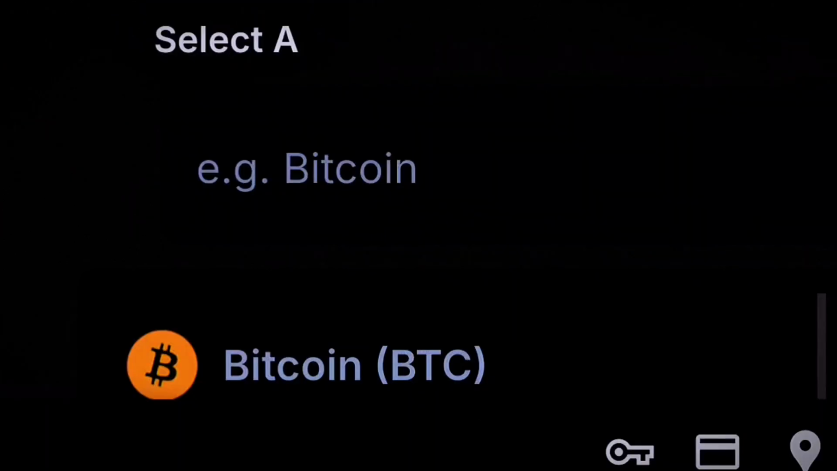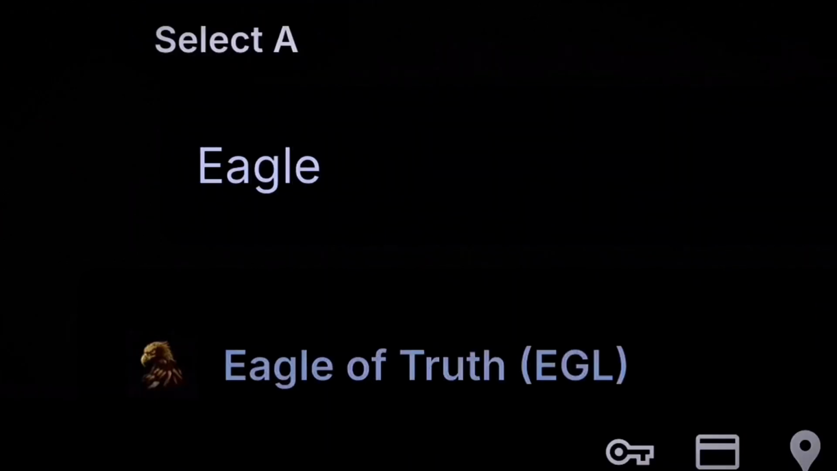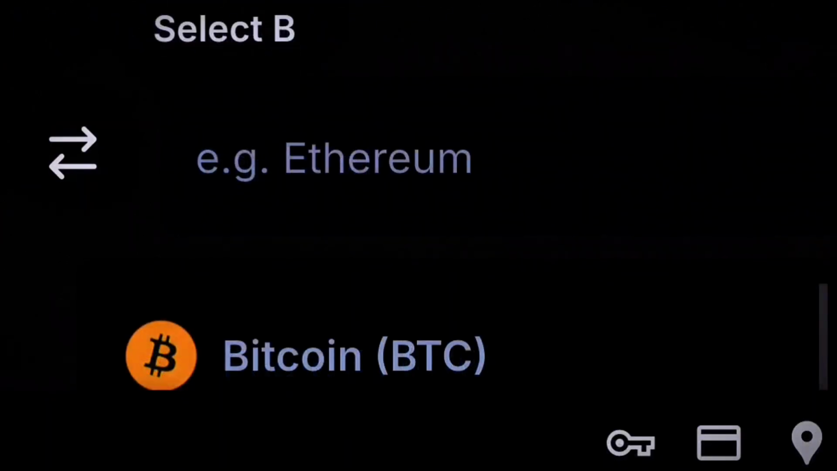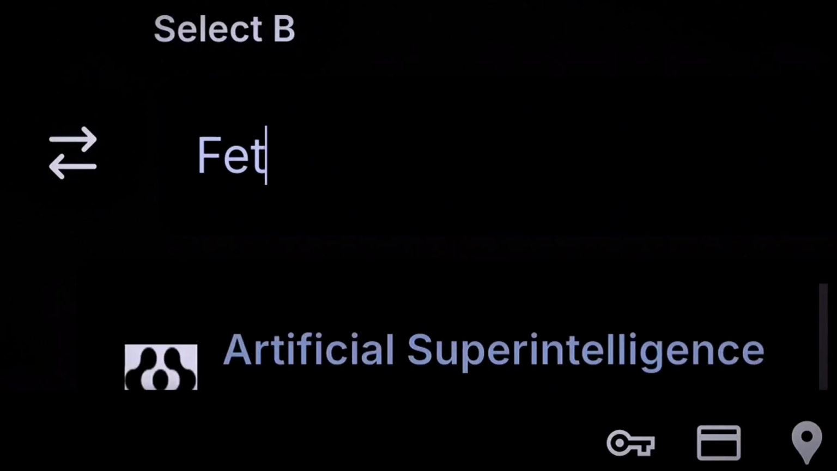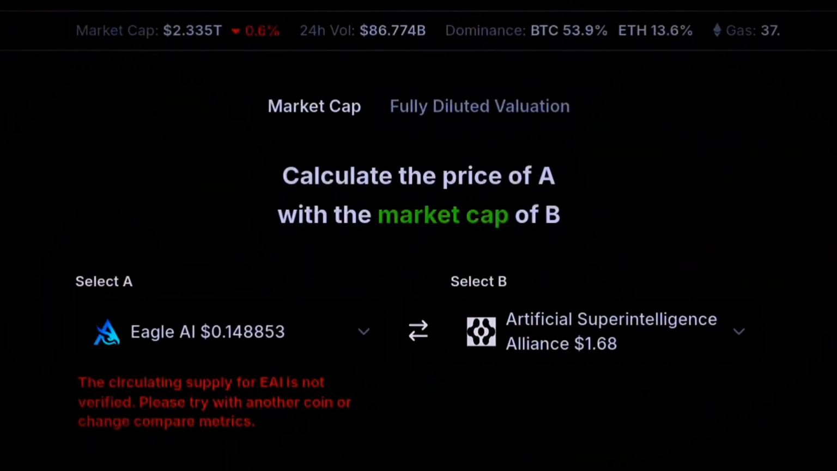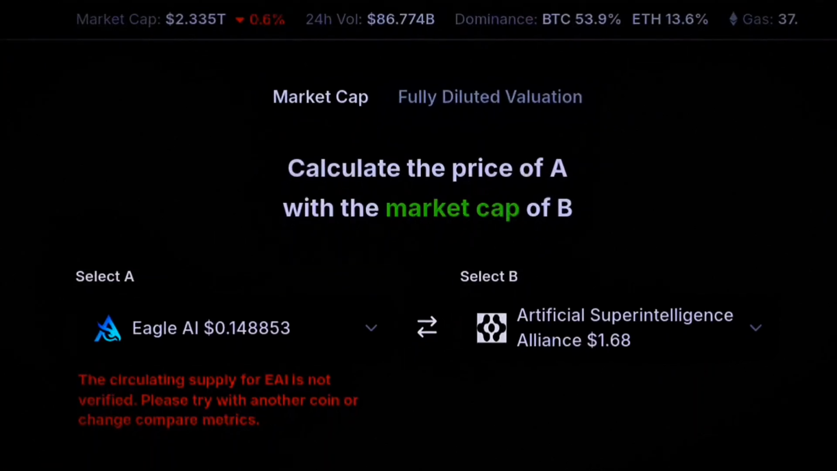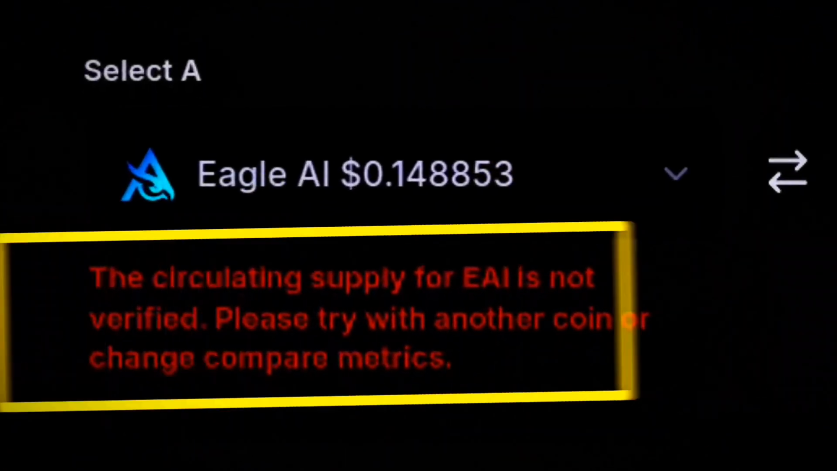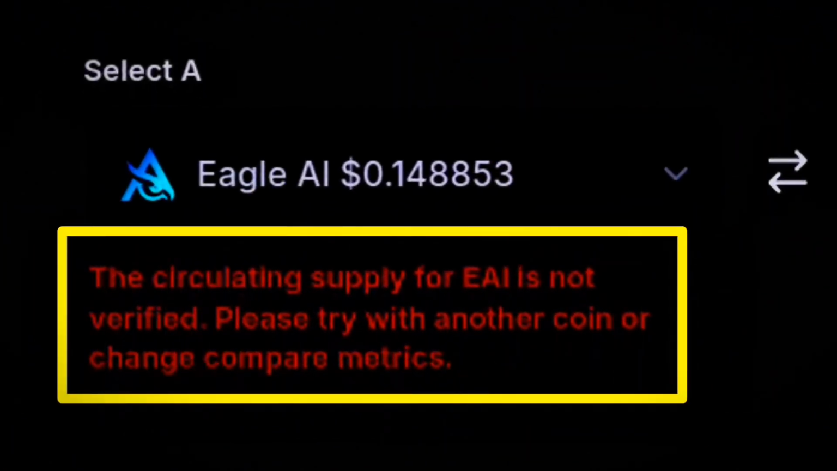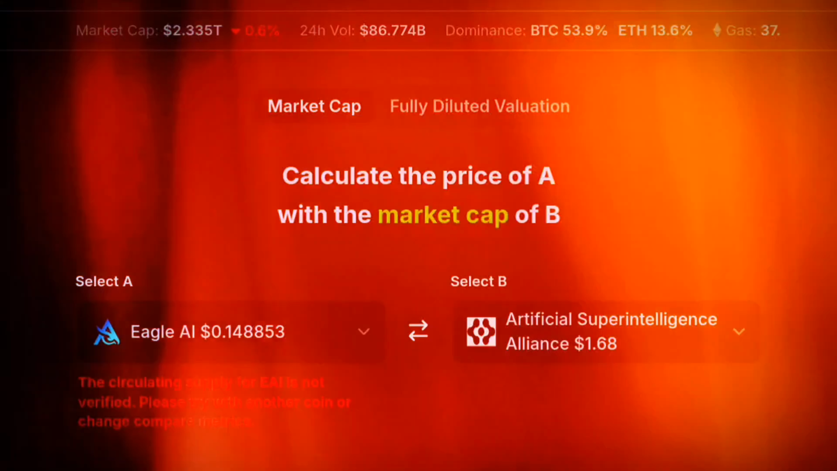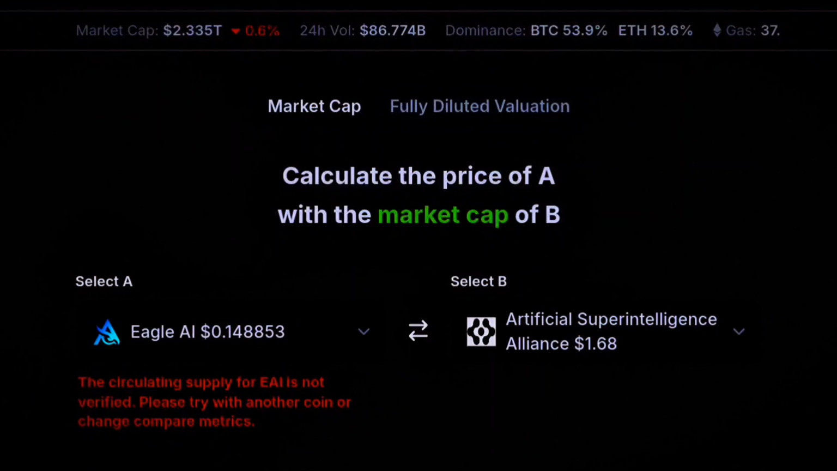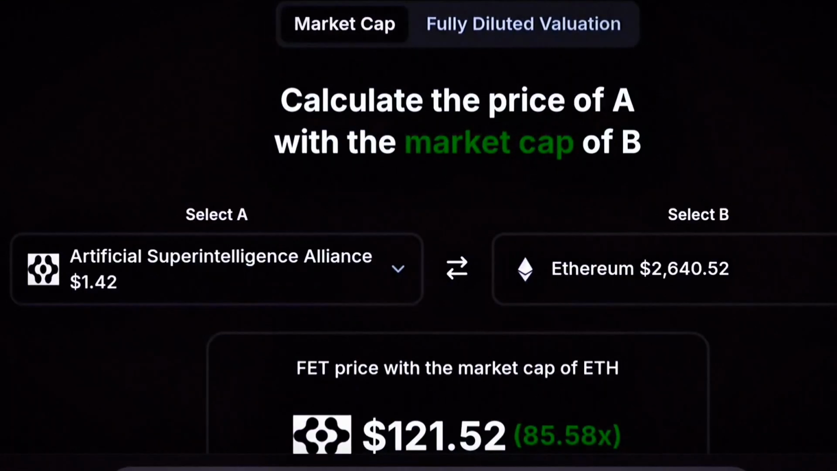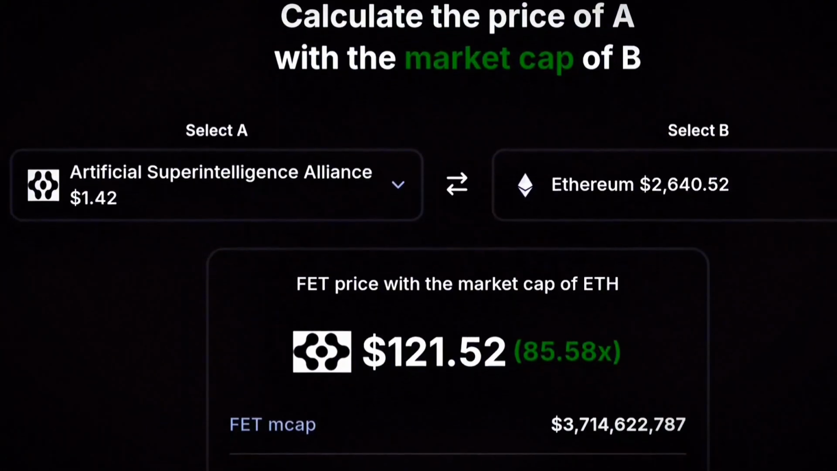Okay, it's not bringing that one when we use the contract address. So when you search it, it's coming Eagle AI. Then we compare it with FET, artificial super intelligence. There's an error about this one. The circulating supply for Eagle AI is not verified. Please try with another coin or change compare metrics. So CoinGecko does not have the market cap for Eagle AI, so we are getting some errors there, but I want to show you with another coin.